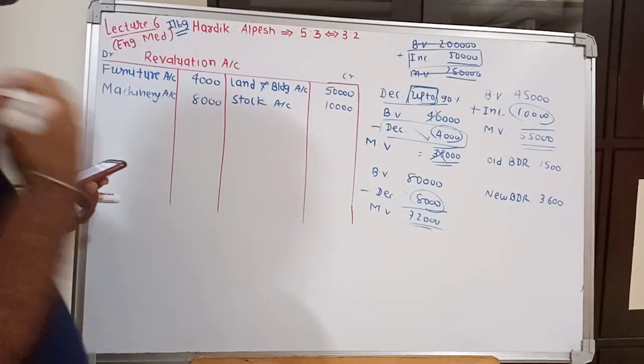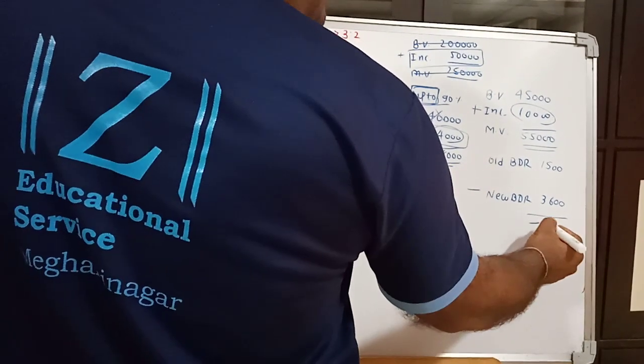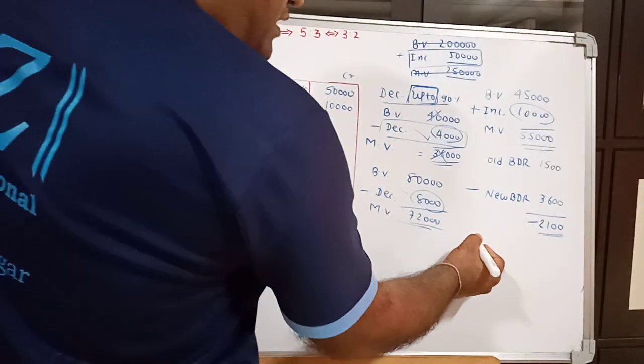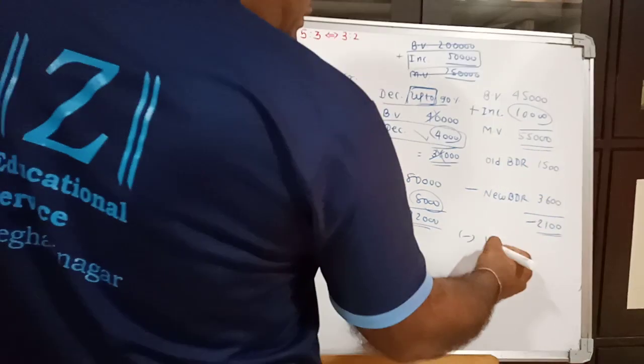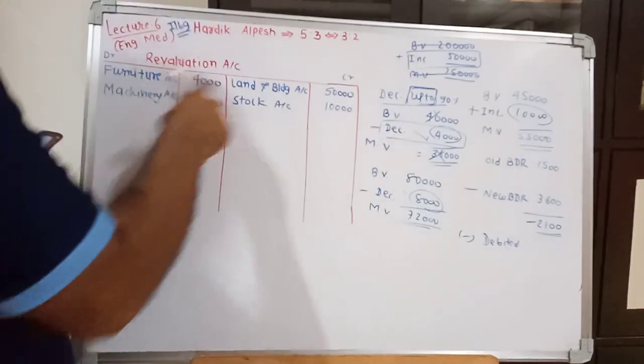And what we have to do? Old BDR minus new BDR. If the answer comes in minus or negative, it means it will be debited in revaluation account.